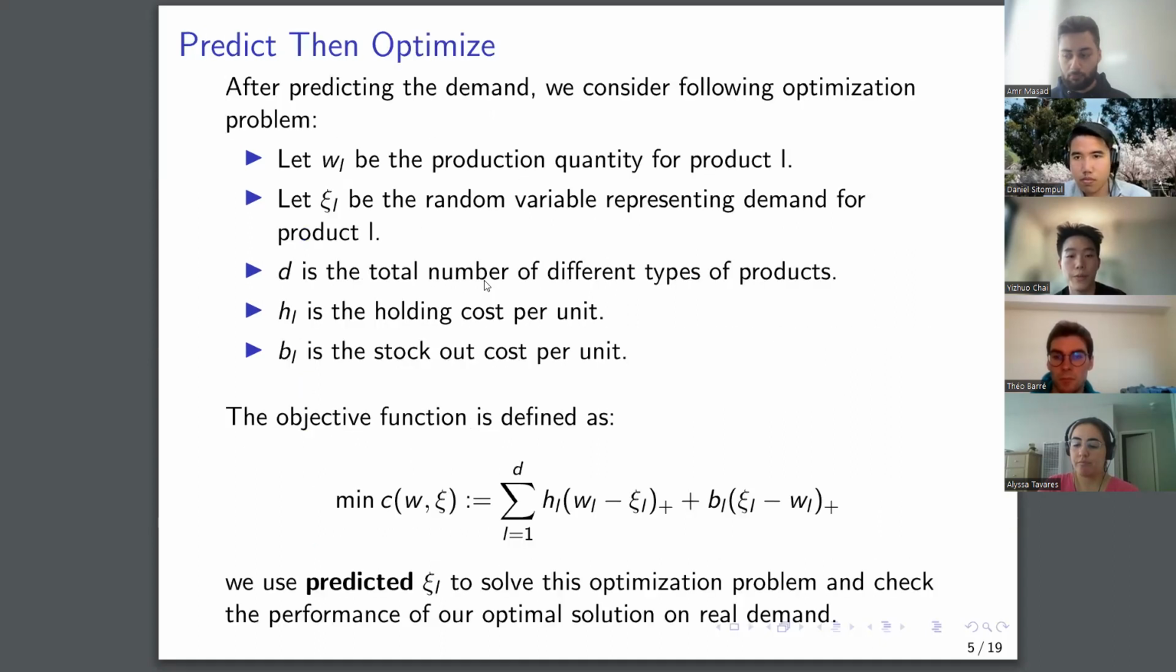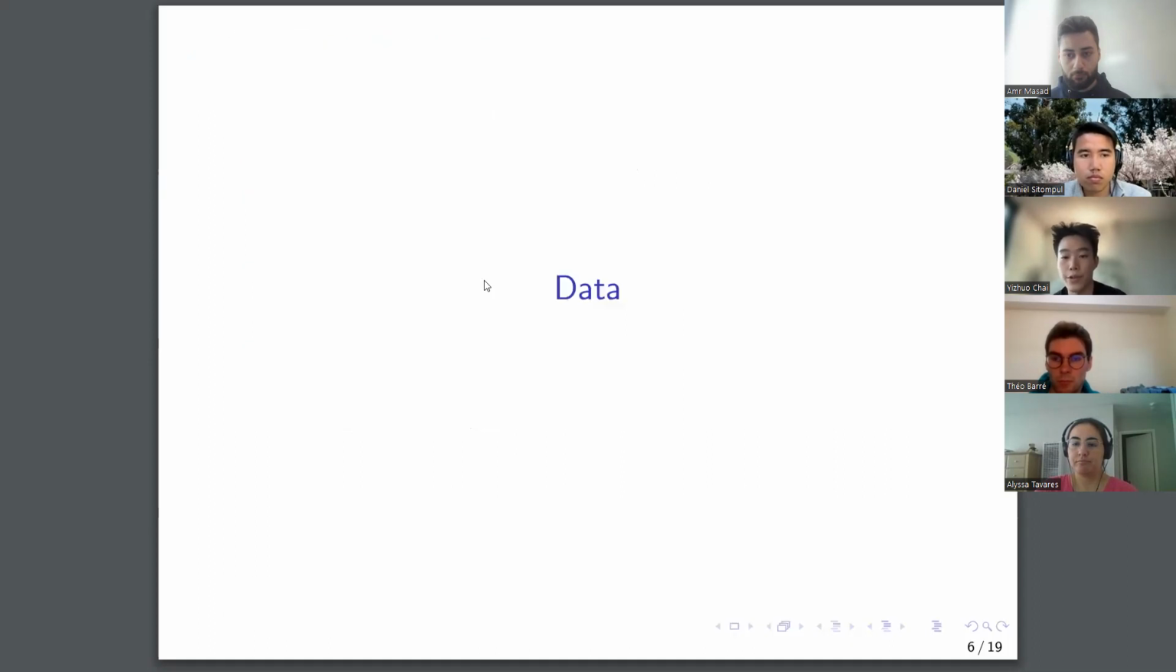And after predicting the demand, we consider the following optimization problem. Here are the indices of our problem, and here's the objective function we define. This is just a classical Newsvendor problem. We use predicted demand to solve this optimization problem and check the performance of our optimal solution on real demand. And that's it for the motivation part.